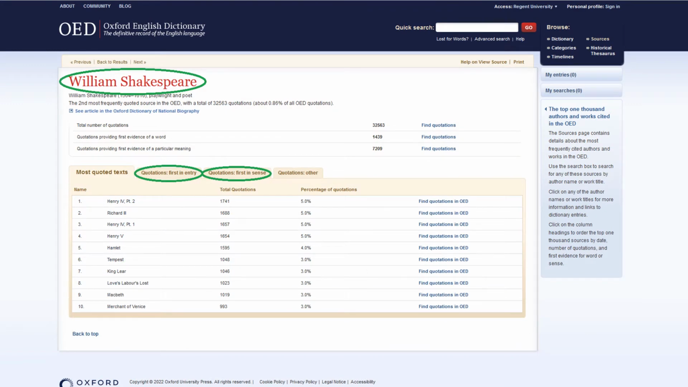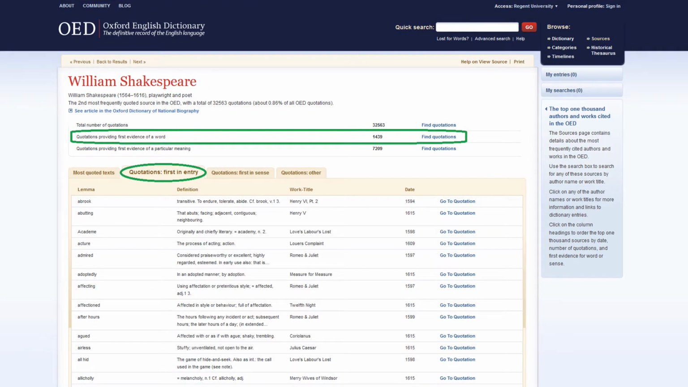If we clicked on the William Shakespeare link from the previous page, we would come to this page that gives us the most quoted text used from Shakespeare, but we're looking for the tabs quotations first in entry and quotations first in sense. First in entry quotations are the first evidence of a word in print, and first in sense is of a word that is already attested in print but is used for the first time in a different way.